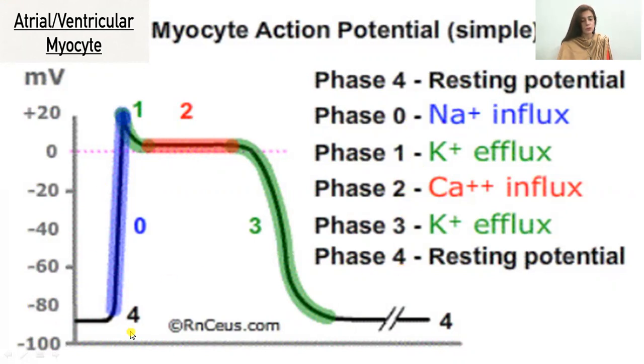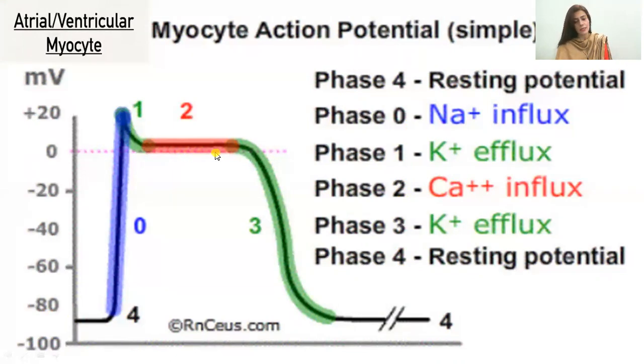Here the diagram is showing phase 4, the resting potential, which is a straight line. Then we have phase 0, in which there is the influx of sodium ions. Then we have phase 1, indicated in green, in which there is efflux of the potassium ions.